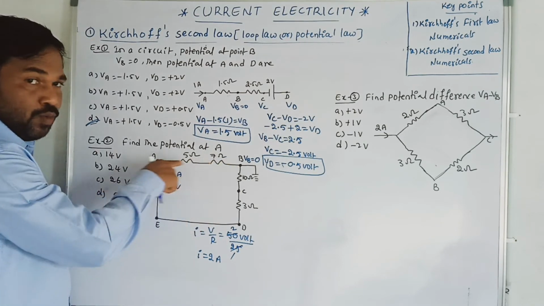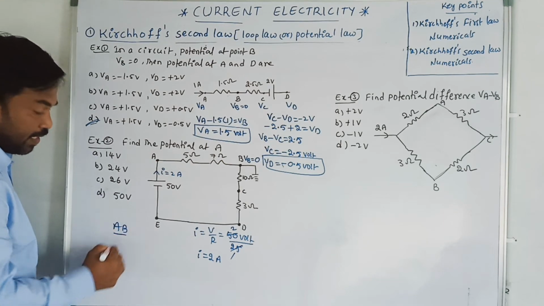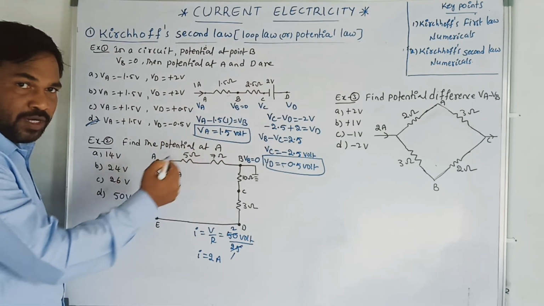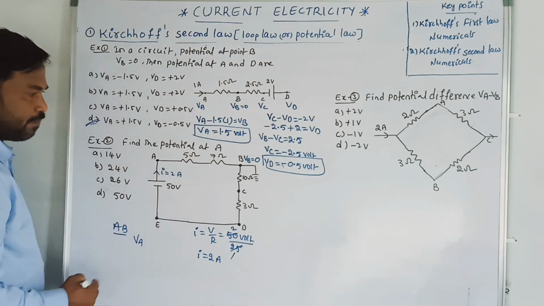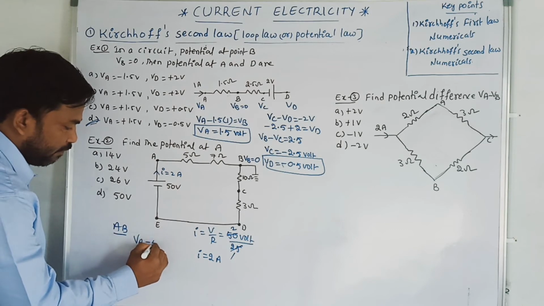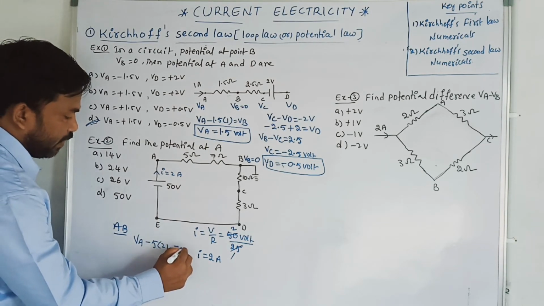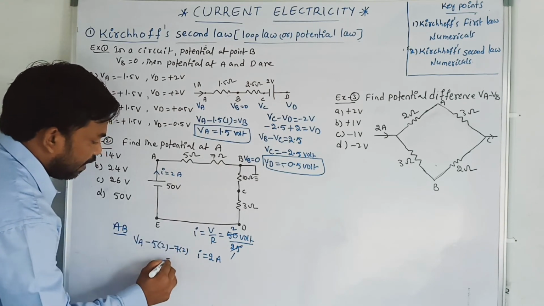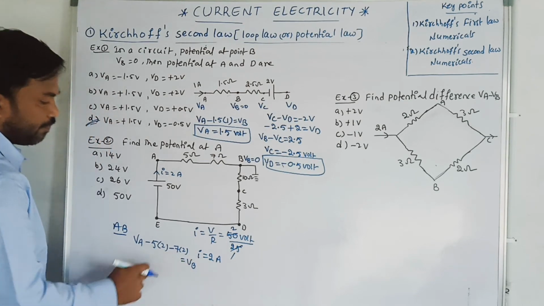Now I am applying the loop law. In AB I am going to apply the loop law. Okay. See, the current always flows from higher potential region to lower potential region. Therefore I can write as VA minus of 5 into 2 ampere minus of 7 into 2 ampere minus I am reaching finally, that is equal to I am reaching VB.